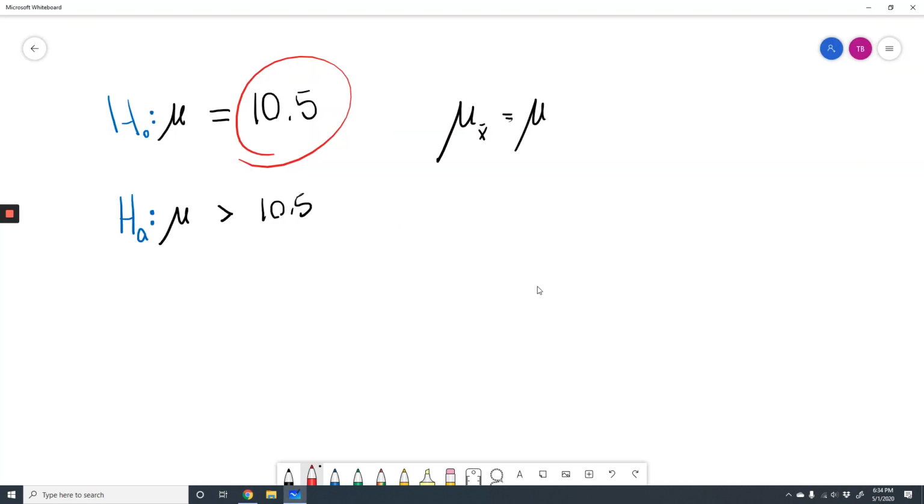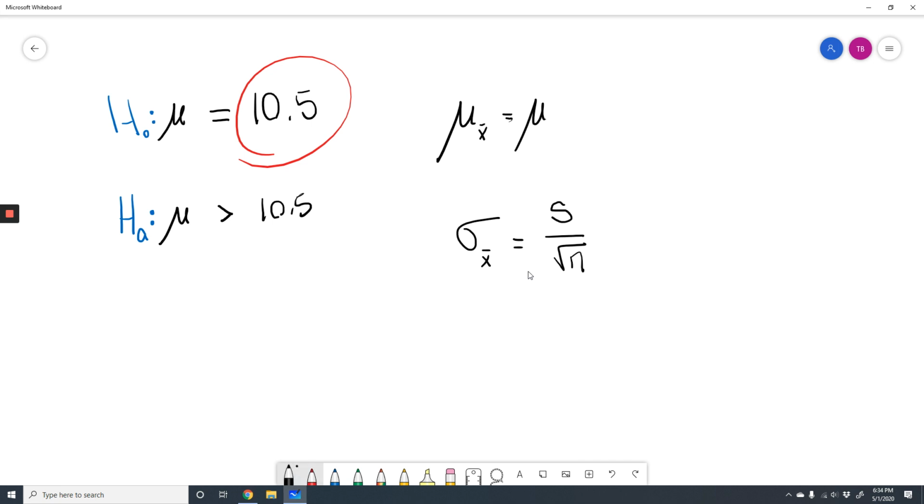The distribution standard deviation, since we're not told what it is, since we're not told what the population standard deviation is, we're going to use the sample standard deviation as an estimate and divide by the square root of n. Okay, so we're going to have to actually calculate this. We don't already know it.